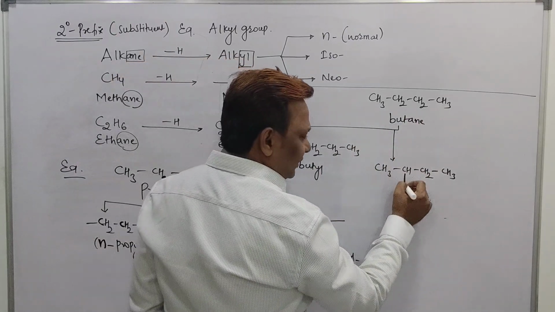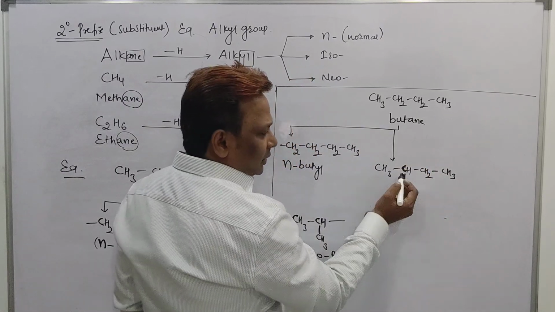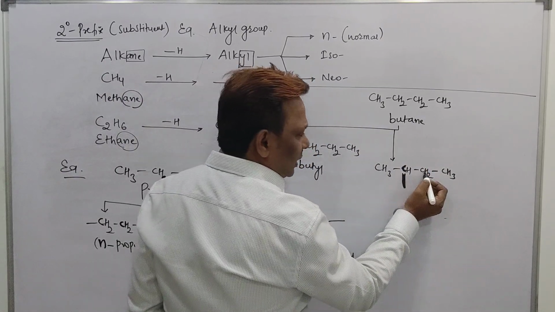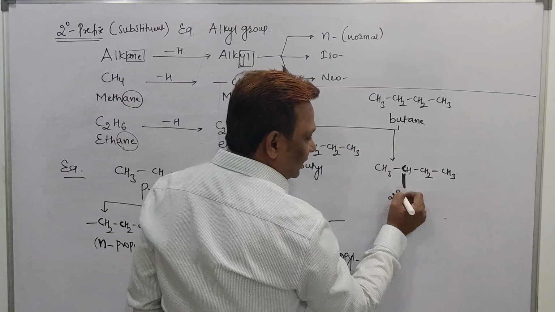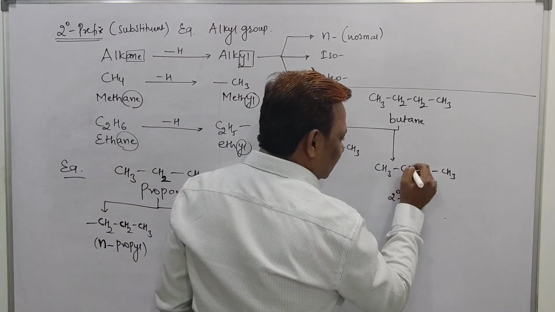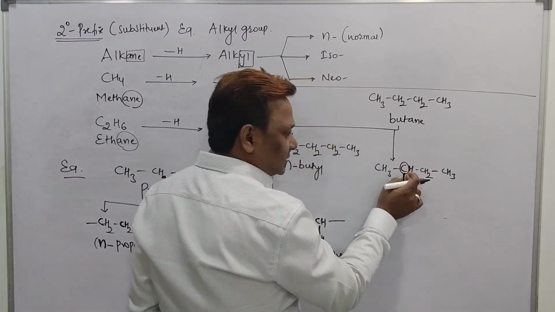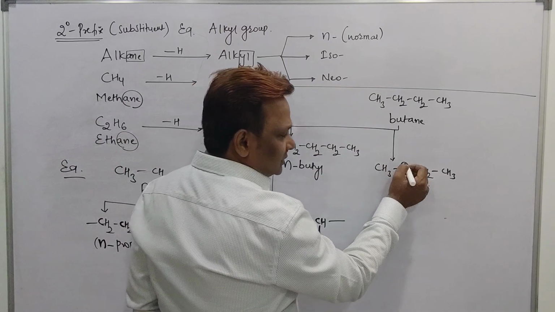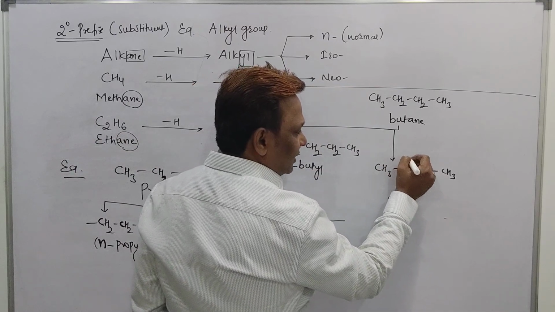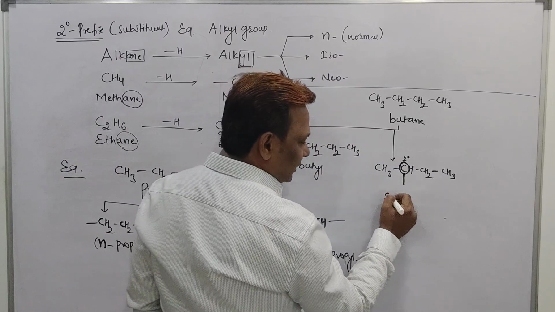But here this is a free bond present on this carbon, but did you see this carbon is bonded with two more carbons, so it is called a secondary. Secondary is a type of carbon atom beta. It is a carbon having a free bond, and this carbon is attached with two more carbons. So this carbon is called a secondary carbon. So 2 dash means secondary. You should write the secondary.